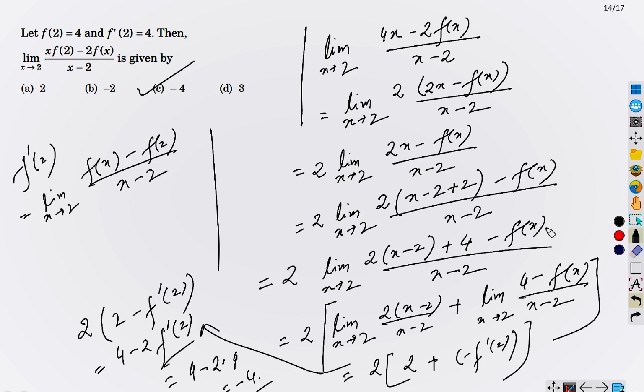You know what? You can also solve this problem with another technique. Can you tell which one? Just now we have done this. Exactly. It is L'Hopital rule. With the help of L'Hopital rule, it can be done in a single step or almost 2-3 steps. Okay? So let's try that one also.